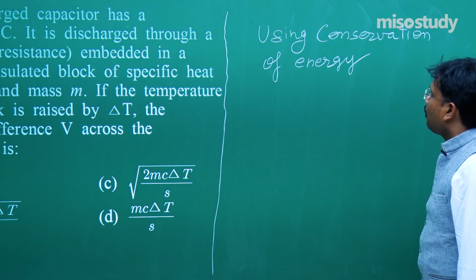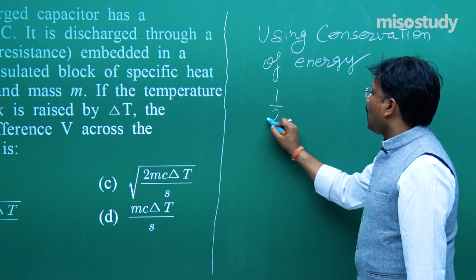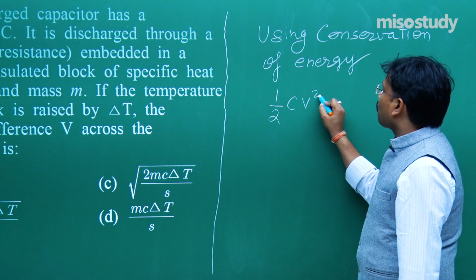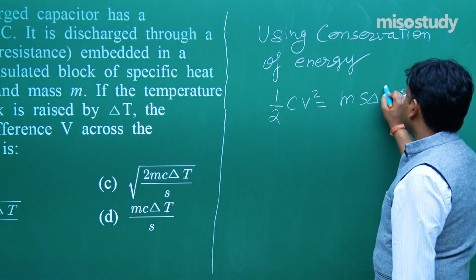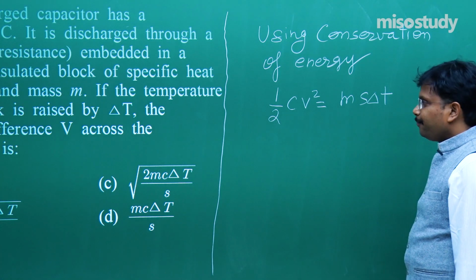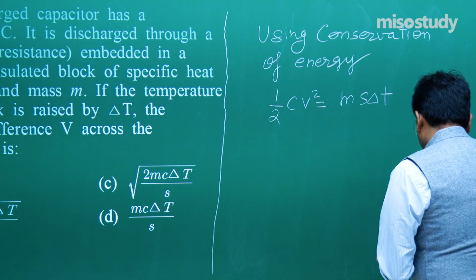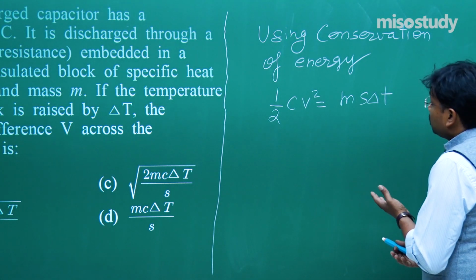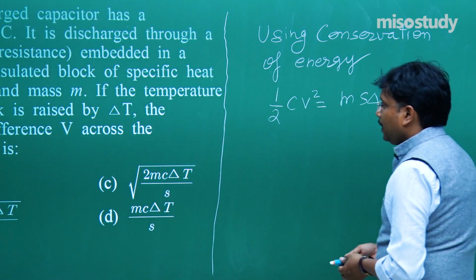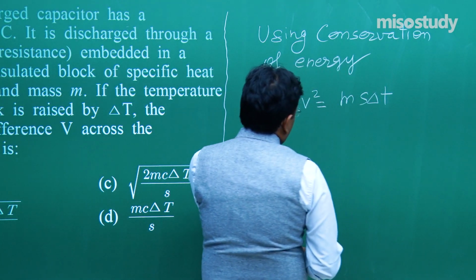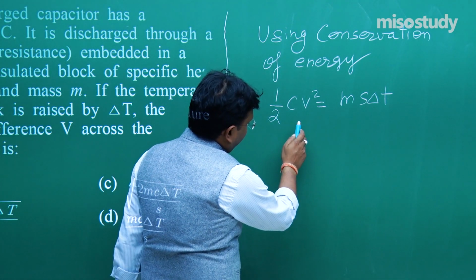Using conservation of energy. Fine. How? That is half CV square is equal to MS delta T. Or you can write it like that with the help of this particular concept, that is going to be MS delta T. Delta T is the temperature difference. Now half CV square is equal to MS delta T. So from here we have to find out the value of V.